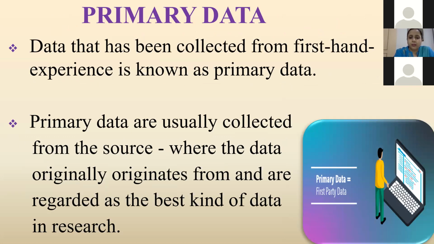Primary data are usually collected from the source where the data originally originates from and are regarded as the best kind of data in research. Primary data has not been published yet and is more reliable, authentic, and objective. Primary data is a type of data that is collected by researchers directly from main sources through interviews, surveys, and experiments.